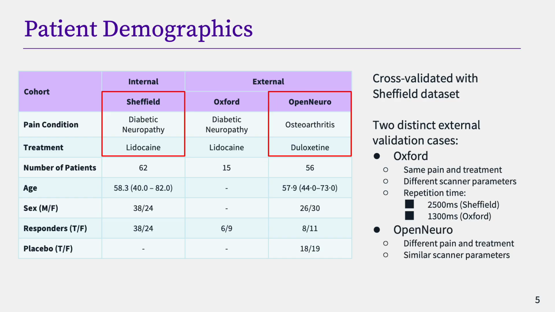In contrast, the OpenNeuro dataset involves a different pain condition and treatment, yet has similar scanner parameters, allowing us to isolate the impact of pain type. We also evaluated our model on a particularly challenging subset, patients who receive placebo treatments, to assess how well the identified biomarkers generalize across different treatment mechanisms.